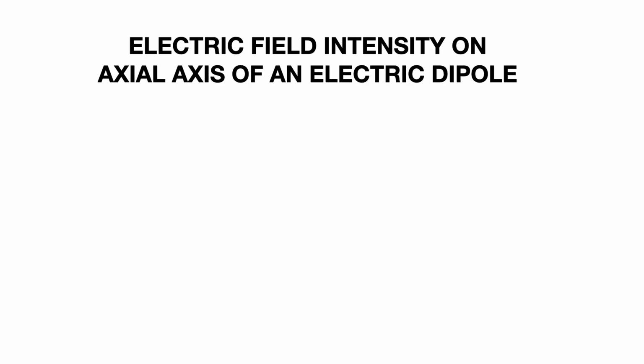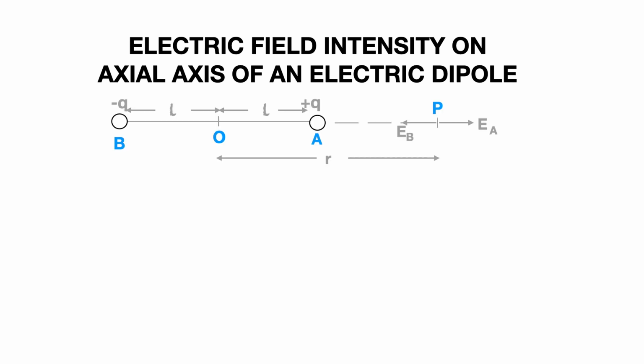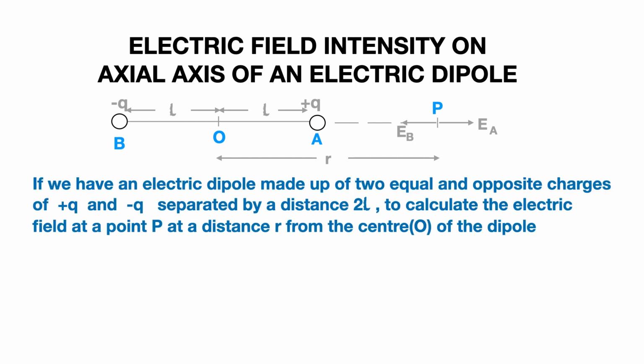Now our aim is to find the electric field intensity on the axial axis of an electric dipole. By axial axis we mean along the same axis of the dipole. As shown in the diagram, we have two charges A and B. At the point A we have a charge plus Q. At the point B we have a charge minus Q. They are separated by a distance of 2L and O is the midpoint of AB. Now we have taken a point P at which we want to find the electric field intensity due to this dipole AB. The distance of this point P from O is small r.